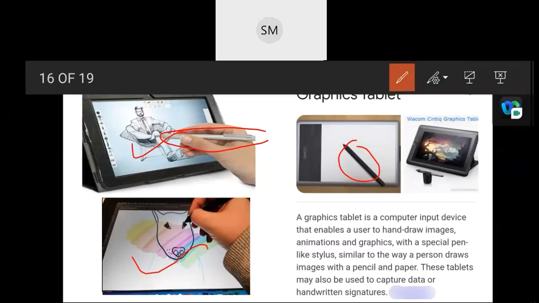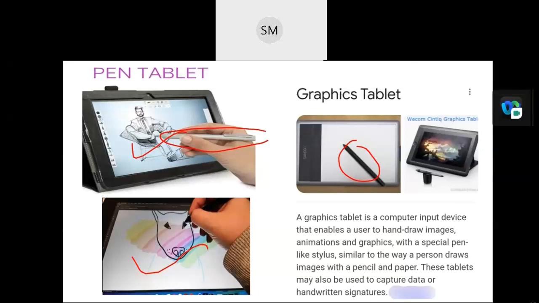These tablets may also be used to capture data and handwritten signatures. For that purpose also, they used to use these kinds of tablets. It can also be used to trace an image from a piece of paper. So that is the main purpose, to trace an image by using the paper. So that is an input device that helps us to hand draw images by using a stylus pen.